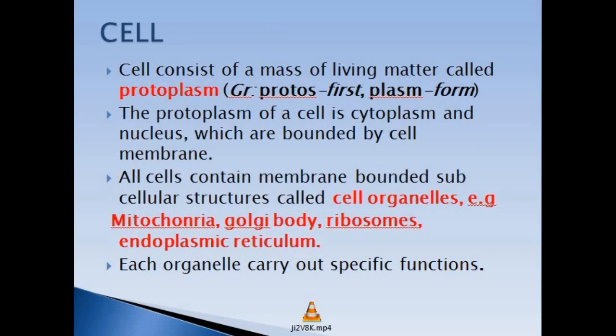Now, what is cell? Cell actually consists of, or it is made up of a living matter that is called protoplasm. Protoplasm is from a Greek word called protos, which means first. Plasm means form. And in the cell, protoplasm is actually the cytoplasm plus nucleus, which is bounded by cell membrane.